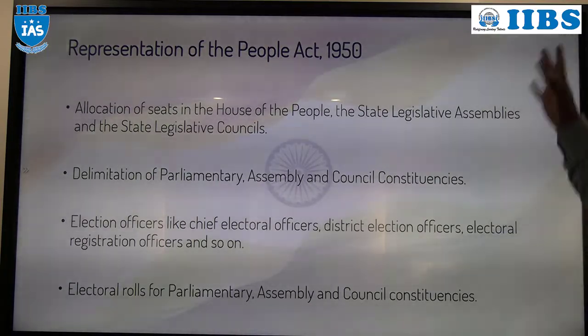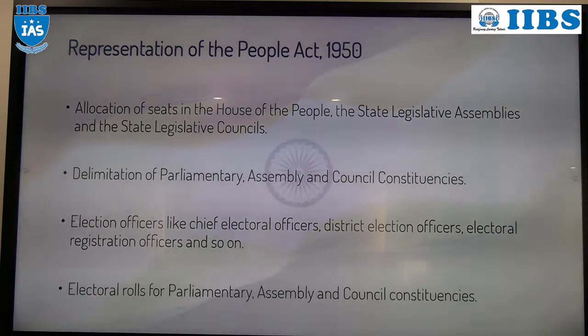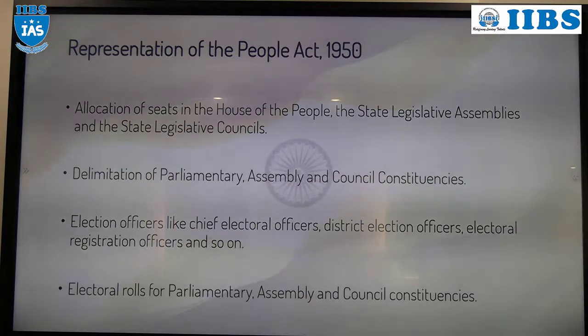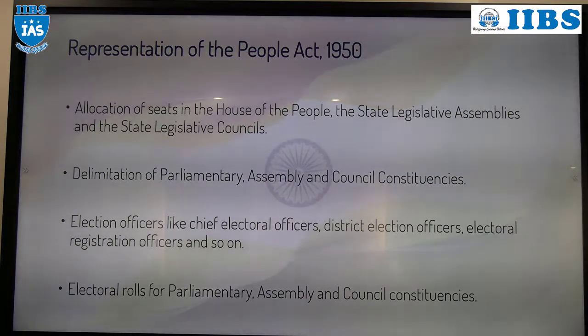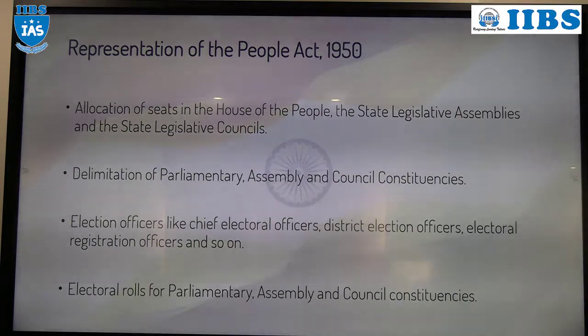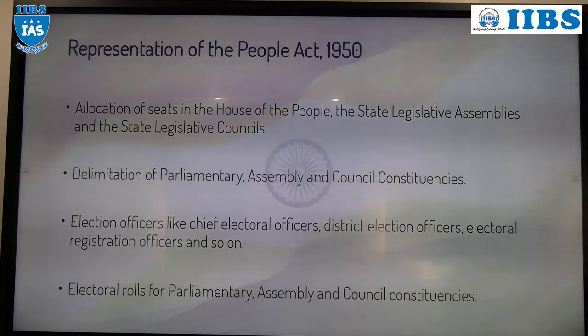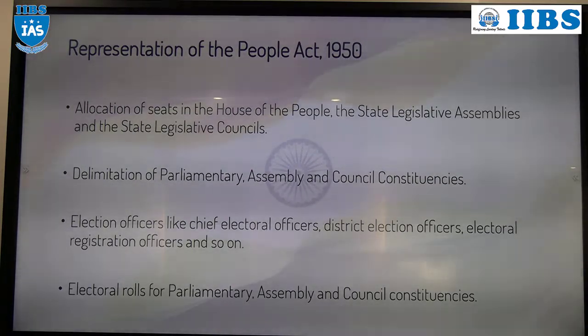Then next, regarding the elections: how to conduct the elections, what officers have to be appointed, all those things are not mentioned in the Constitution. Then where is it mentioned? It is mentioned in an Act: the Representation of the People Act 1950 and the Representation of the People Act 1951. Understood? Both 1950 and 51.